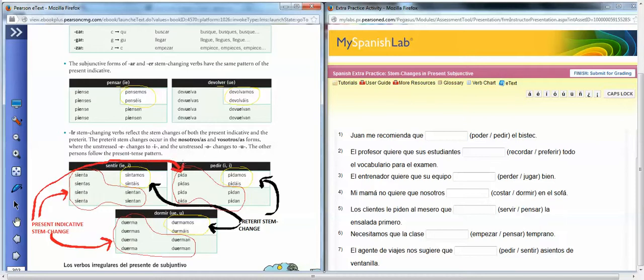Okay, so the nosotros and vosotros forms. Let's go ahead and practice. That's the only way that we can get this to make the most sense. So here we're supposed to choose between the two verbs. Poder is to be able to, pedir is to ask for. So Juan me recomienda que probably ask for a bistec. Okay, so we're going to put pedir here.